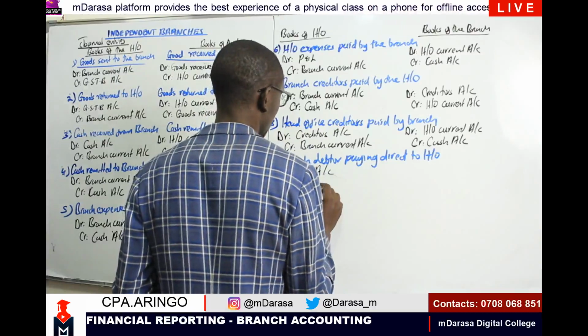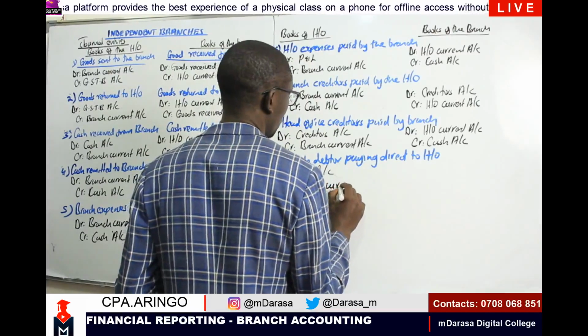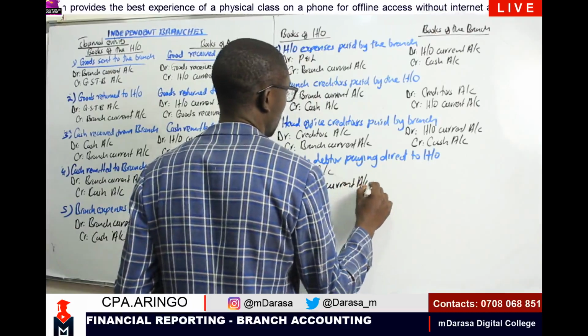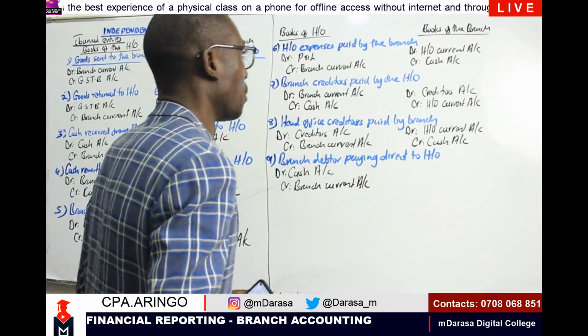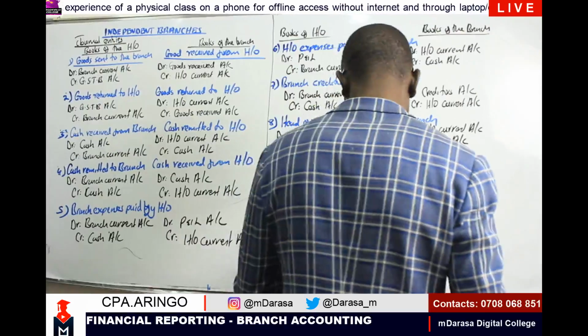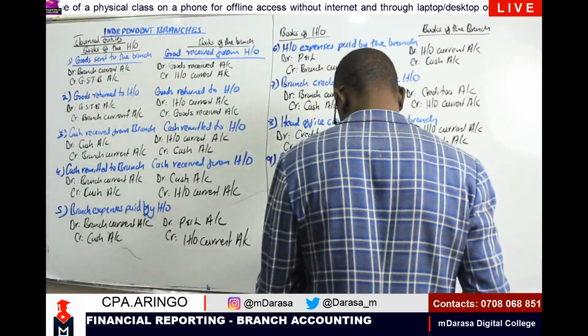Branch current account. That is very key for us to note. What about on the books of the branch? In the books of the branch, this is what we are going to do.